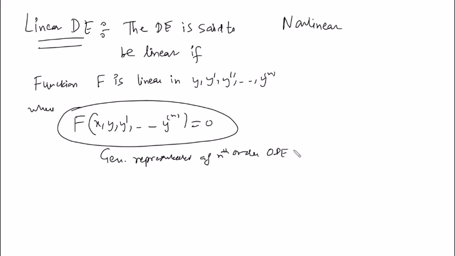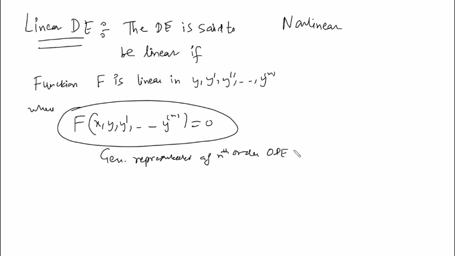Is it fine? Because you can always rearrange the terms like this. Whatever equation is written in front of you, you move everything to one side and on the other side put equals to 0. And whatever you have moved is some capital function of x, y, y dash, and so on. So if this F function happens to be linear in y, y dash, up to y^(n), then we say the differential equation is linear.